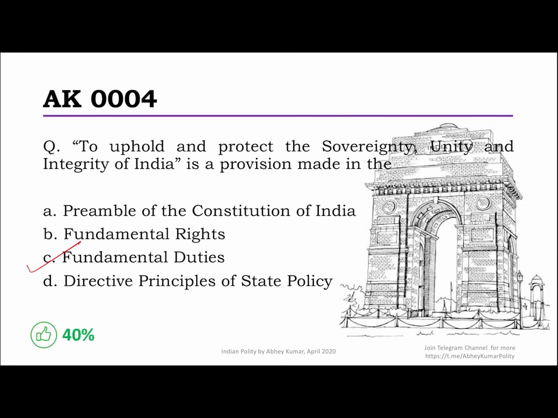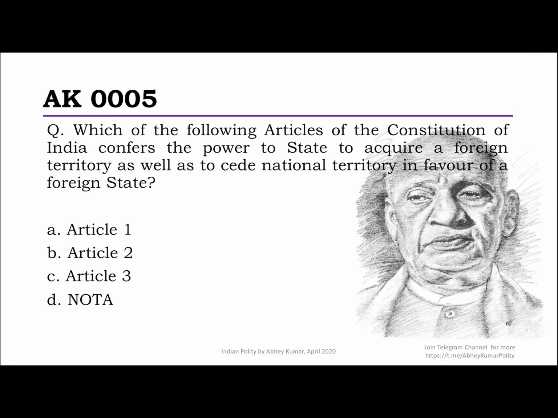Also for the exam, do read it a couple of times. This is always a talk of the town, and UPSC loves to ask you something around the duties, and mostly they are straightforward questions. So anyway, moving on, question number 5. Which of the following articles of the Constitution of India confers the power to state to acquire a foreign territory as well as to cede national territory in favor of foreign state? So it says power of the state to acquire and to cede our territory, that is exchange of territory.